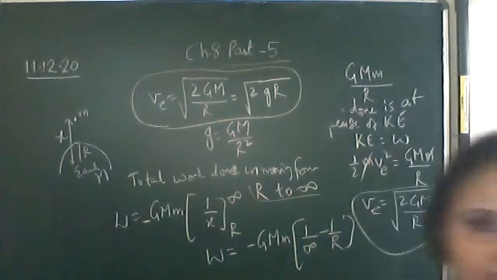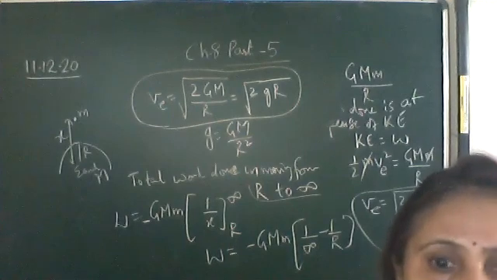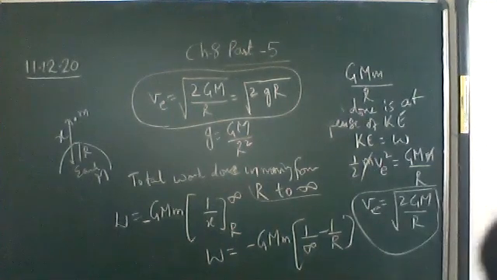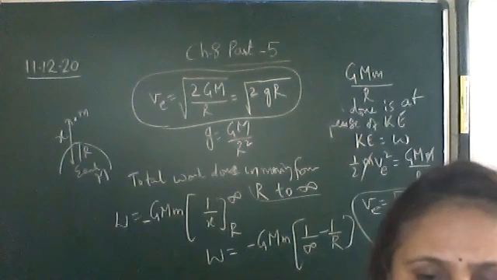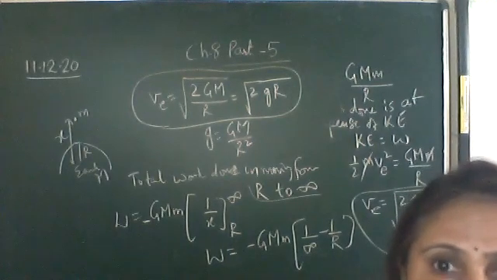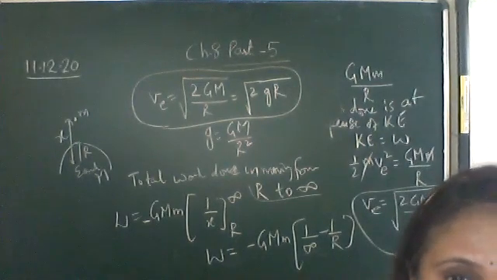From the Earth, we'll calculate the value tomorrow. Okay, so note it down, and then we'll continue tomorrow. We'll find what its value will be on substituting the values for the Earth. It comes out to be 11.2 km per second. We'll calculate it tomorrow.